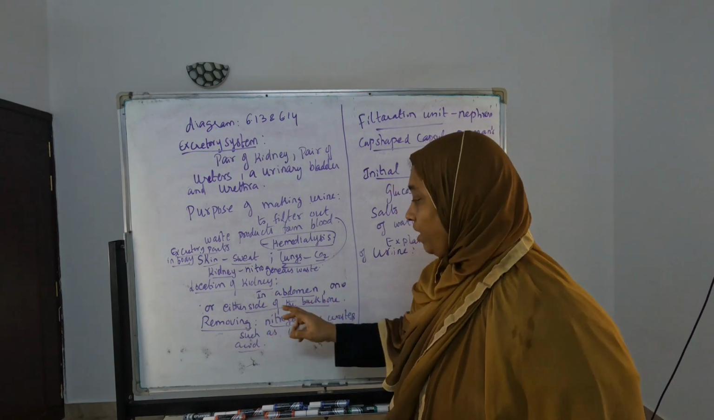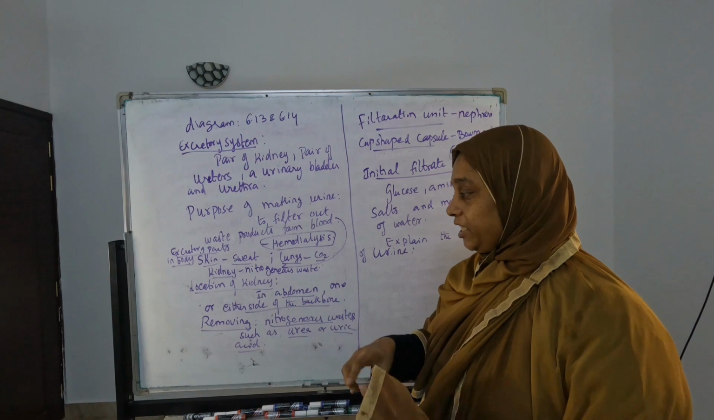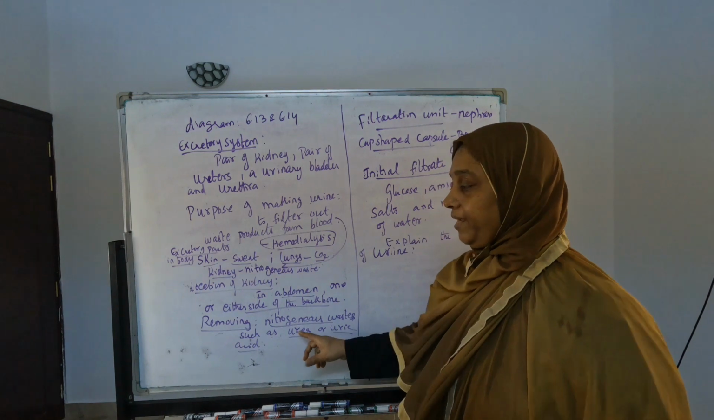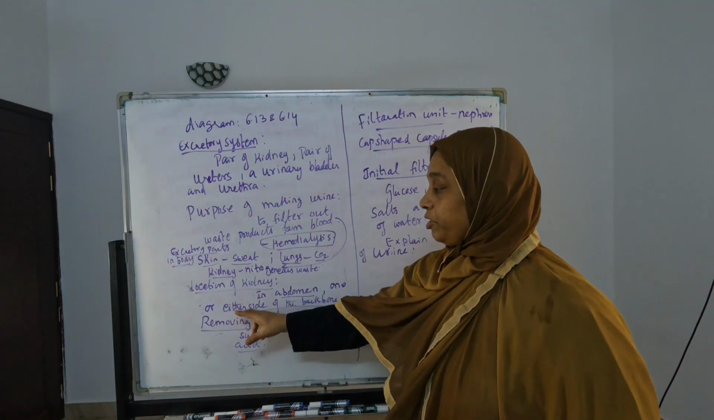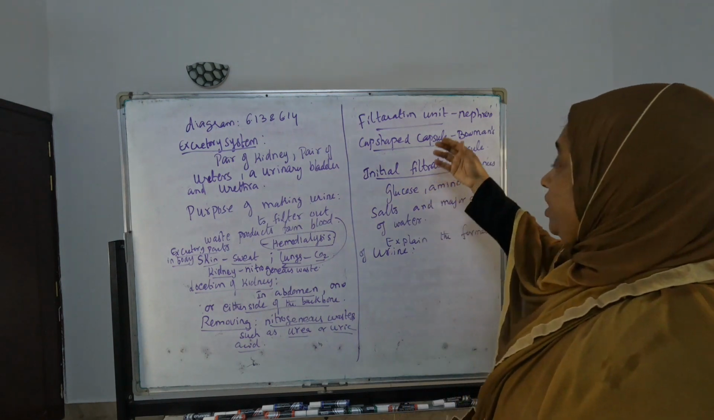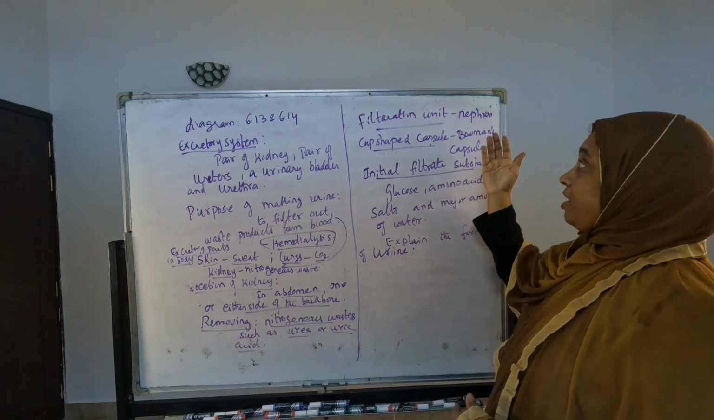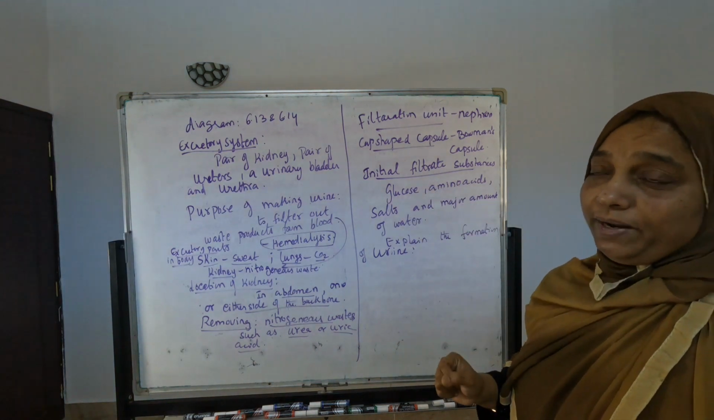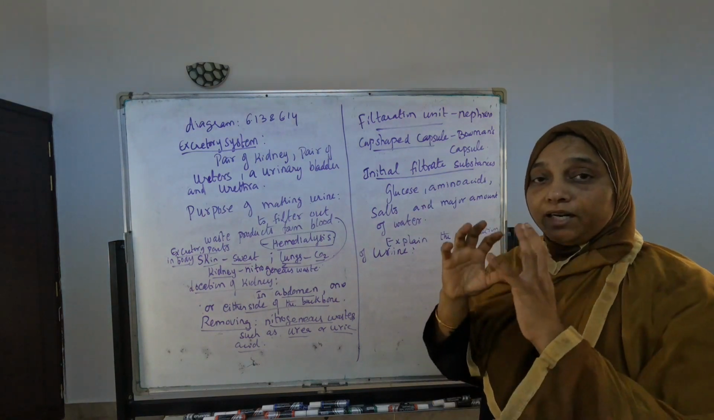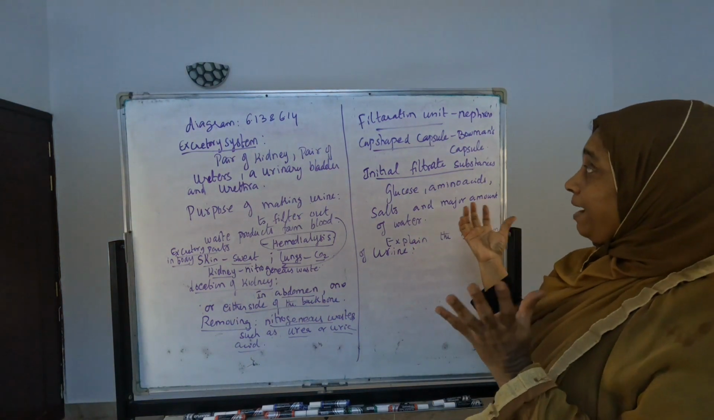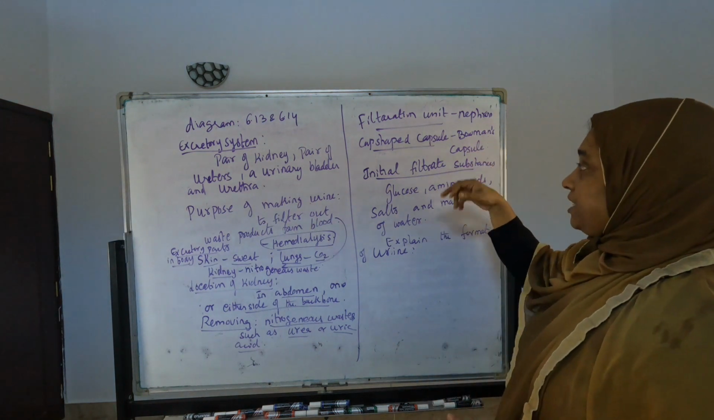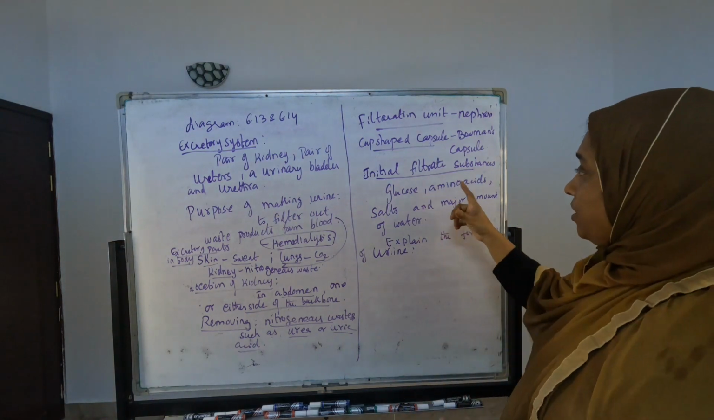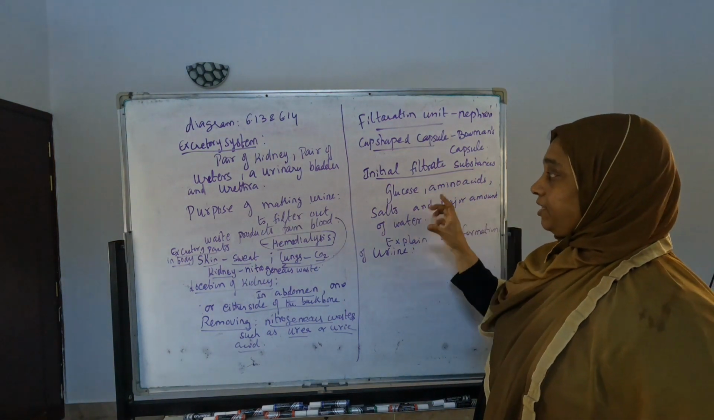Then, what does the kidney remove? Nitrogenous waste, such as urea or uric acid. This point only you have to write if they ask which product is removed by kidney. Then, if they ask for the filtration unit in kidney, you have to write nephron. Don't write kidney, marks will not be given, you will get 0. Name the cup-shaped capsule in the filtration unit: Bowman's capsule. And what substances are initially filtered there? Glucose, amino acids, salts and a major amount of water. This only you have to write.